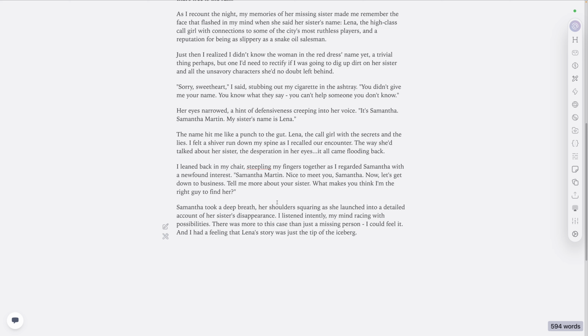Okay, so we have Samantha Martin. I could extract the character. I can come down here, and if I want to do the AI dance to continue the story as I want to, right? This is part of what we mean by Human+AI is the way forward, because I'm involved, right?